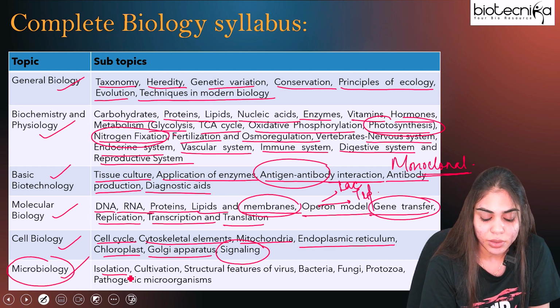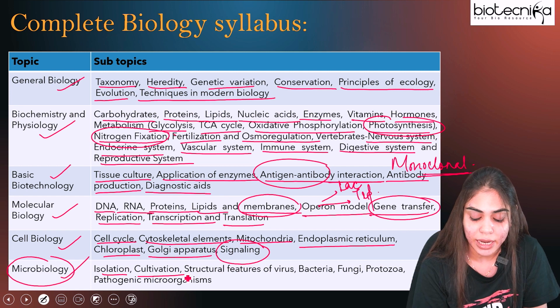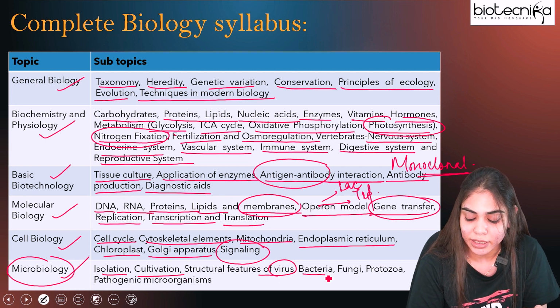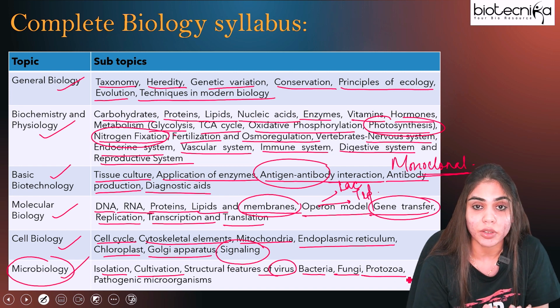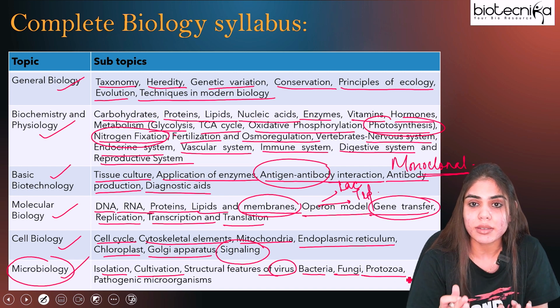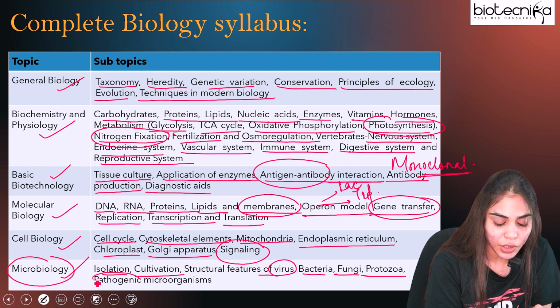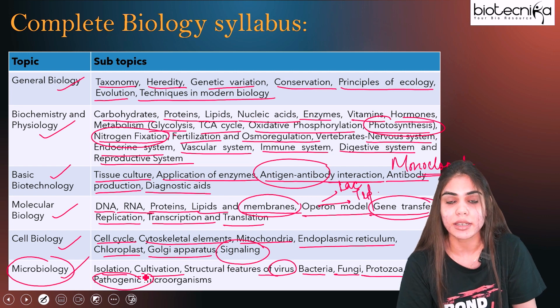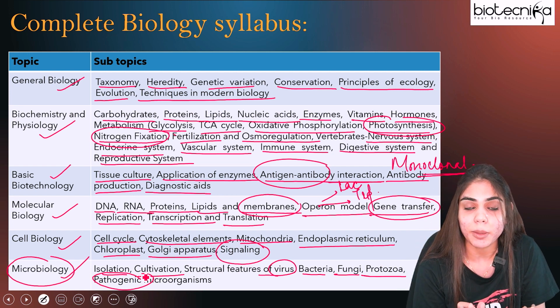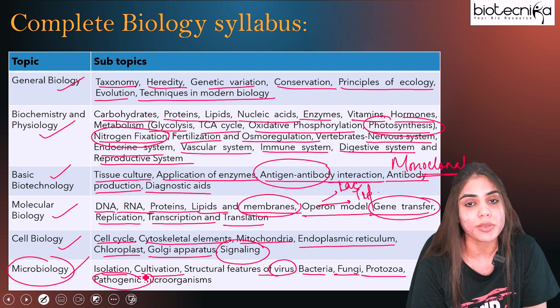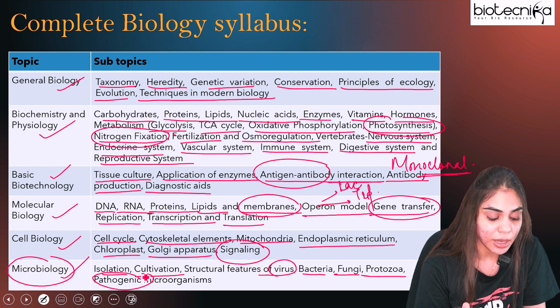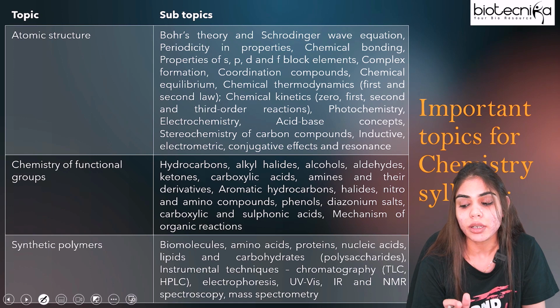Under microbiology, you should know about the microorganisms. How the isolation and cultivation of all these microorganisms is to be done, what the structure and features of virus, bacteria, fungi, as well as protozoa are. And very important, you should know about the microorganisms that cause diseases in plant, animal, as well as human, where you have to learn about pathogenic microorganisms. So this is the complete syllabus of biology, where you will be asked about 44% of the total IIT JAM exam. Now let's see the syllabus for chemistry.